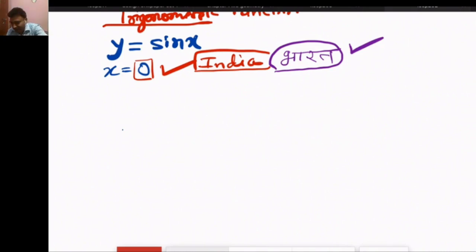We have to be proud of our country that the country has given a great mathematician who gave 0, and all were proud of it.